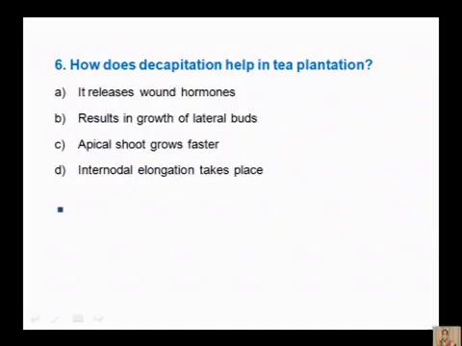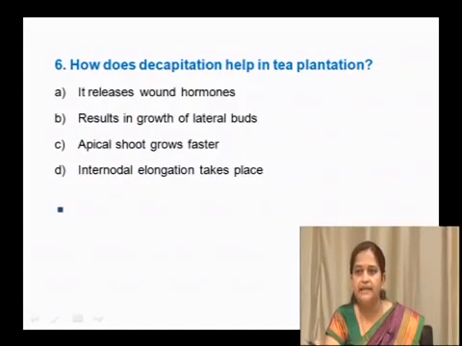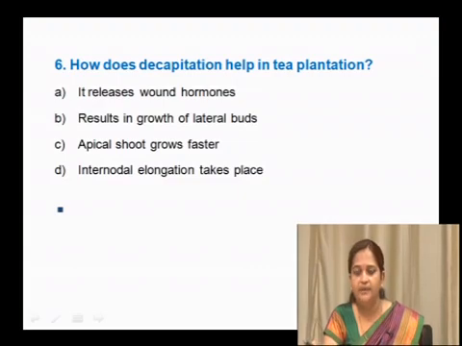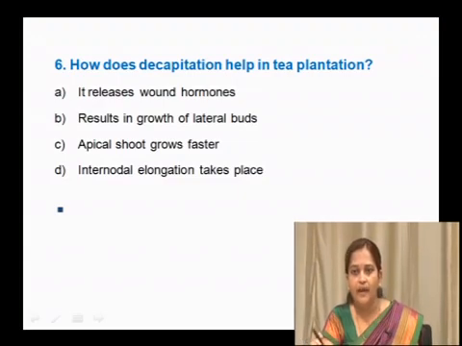How does decapitation help in tea plantation? Decapitation means removal of the apical bud. How does it help tea plantation? The options: it releases wound hormones, results in the growth of lateral buds, the apical shoot grows faster, or internodal elongation takes place.